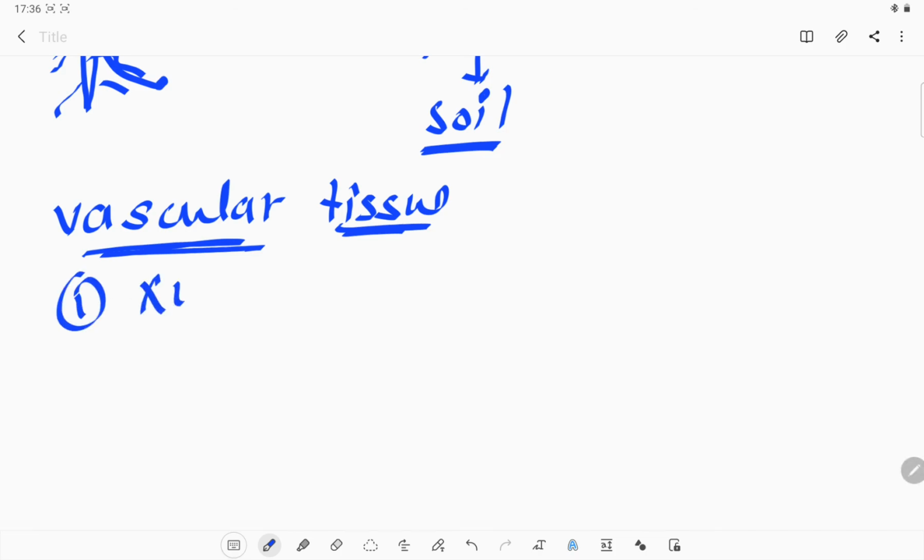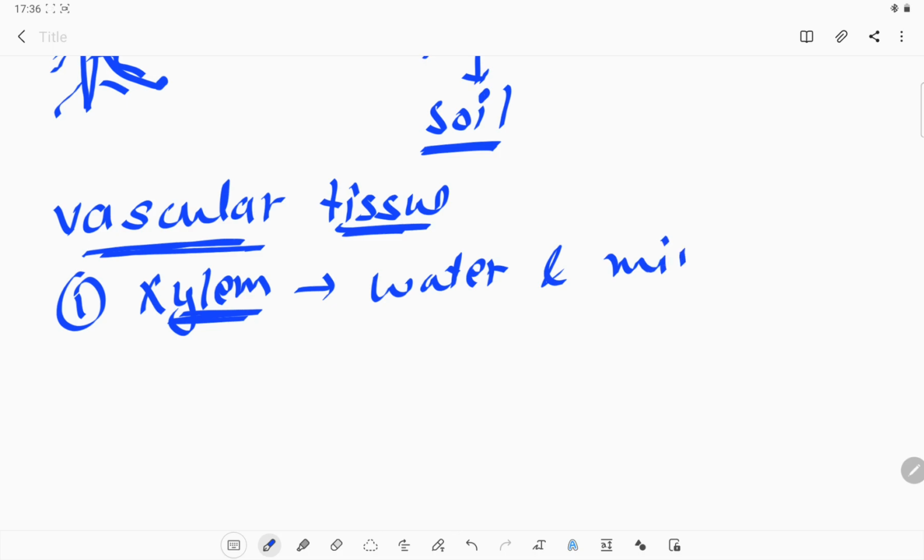One of these is the xylem. What is the xylem? Xylem is the vascular tissue which connects the root to each and every part of the plant body, to the entire body. It will take all the water and minerals which are absorbed by the roots, and that water and minerals are transported to each part, or we can say, the entire plant body.